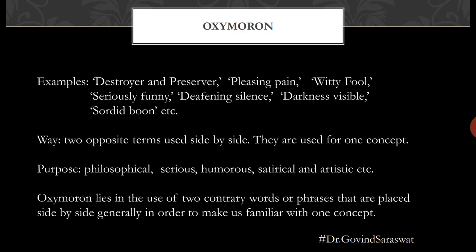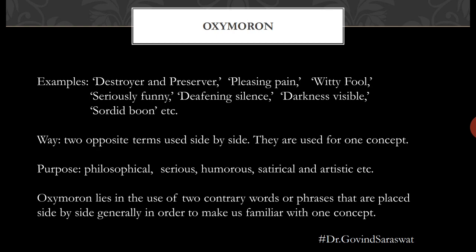When you read these phrases or words, you feel that they are contrary in nature. But even then, when they are used side by side, they create a different effect. So, oxymoron is all about when a writer uses two opposite terms or phrases side by side. But sometimes generally we can see that they are used for only one concept. Like destroyer and preserver is used for the west wind, pleasing pain is for life, darkness visible is all about the atmosphere of hell when God hurled Satan with all his followers into the hell, and sordid boon is for money.